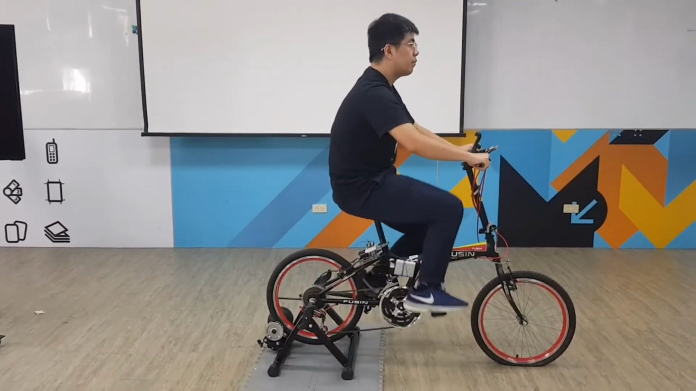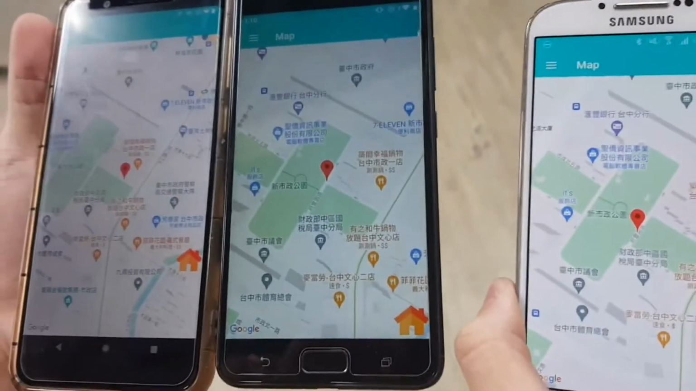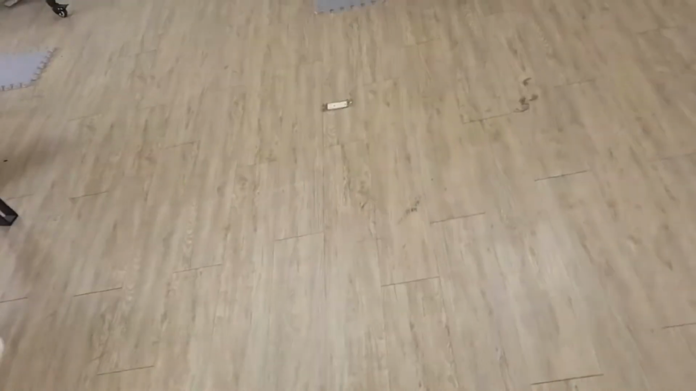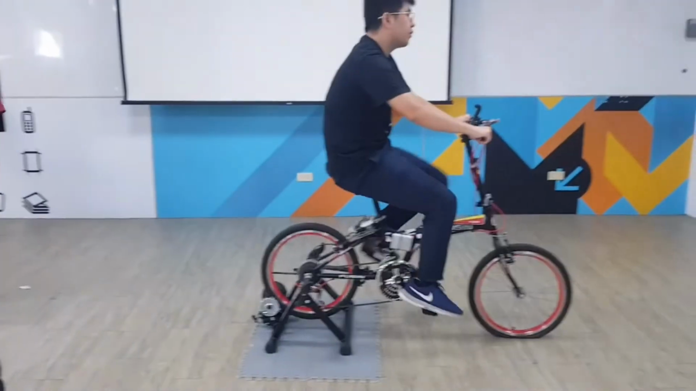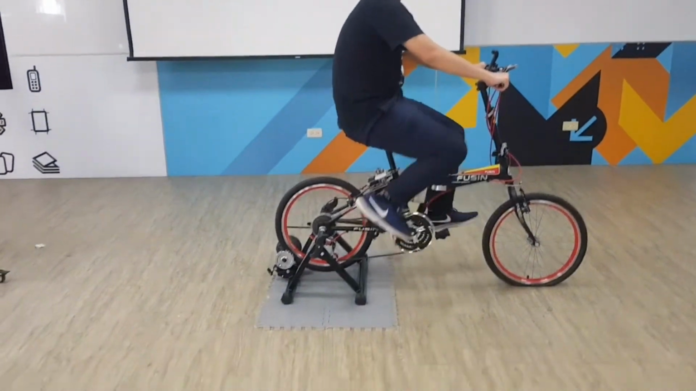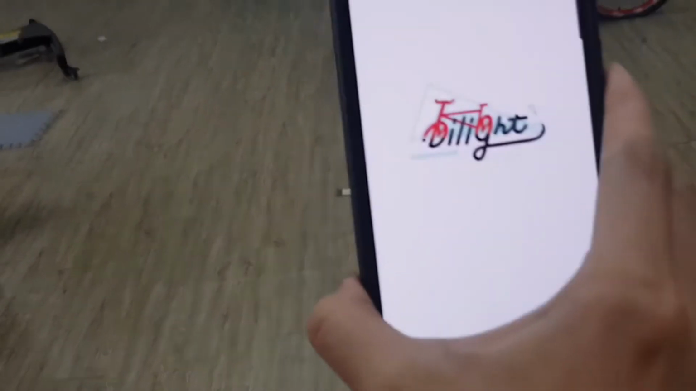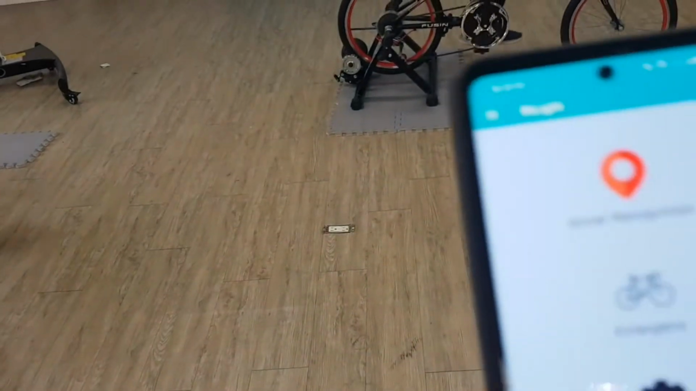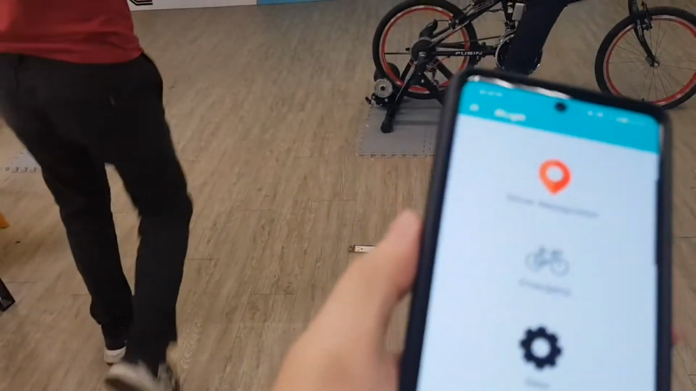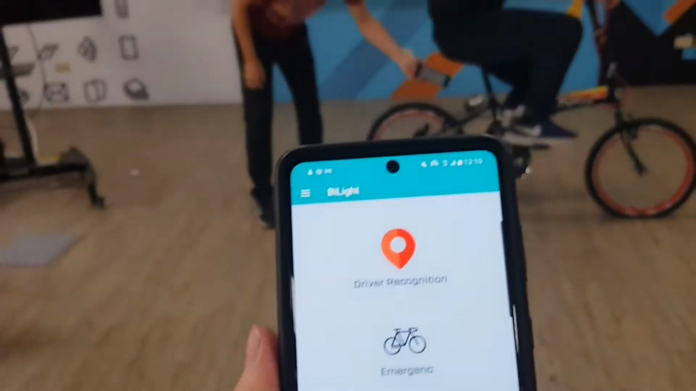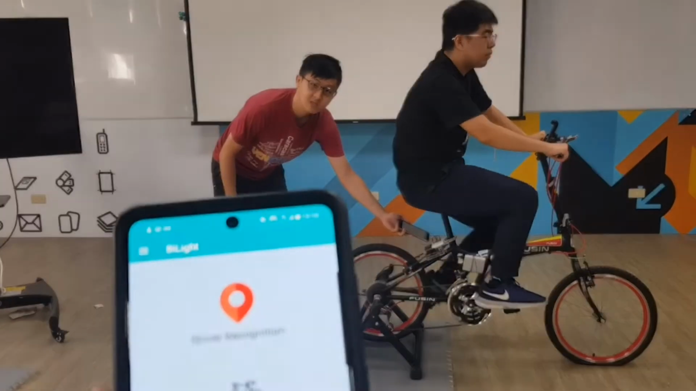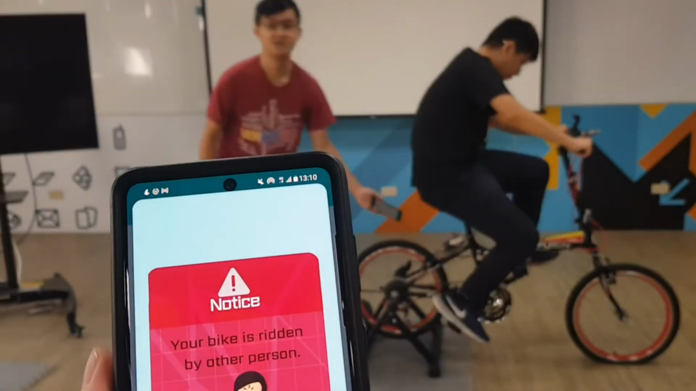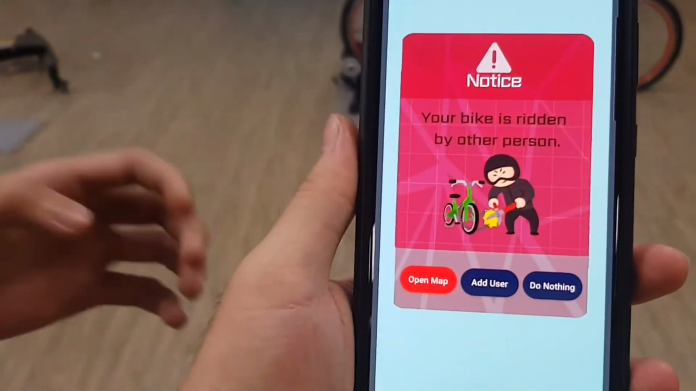Now we present our last feature, the anti-theft crowdsourcing system. There are 3 phones in different locations to simulate our application users. Now if the thief takes this phone, the device will send a message that this is a stolen bike, and the application user will send the location to our servers to notify the owner. When the first user gets into the range of the device, it will notice, and the owner's phone will get a message. Now you can see on the phone, your bike is ridden by another person.